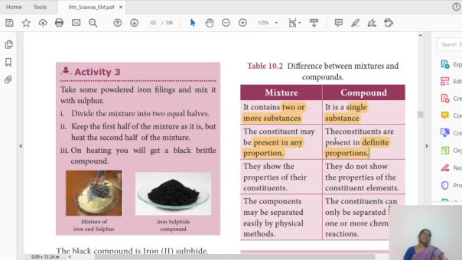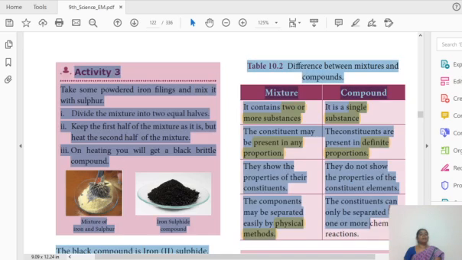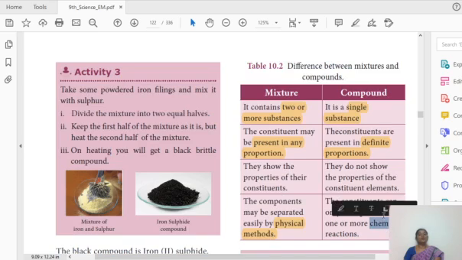In a mixture, there is no particular ratio, and the mixture shows the properties of its constituents. A compound does not show the properties of its constituents; H2O shows only the properties of the H2O molecule, not those of hydrogen or oxygen. Mixtures can be separated by physical methods, whereas compounds can be separated only by chemical methods. These are the major differences between mixtures and compounds.